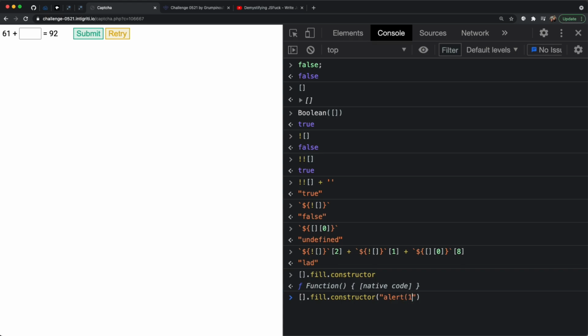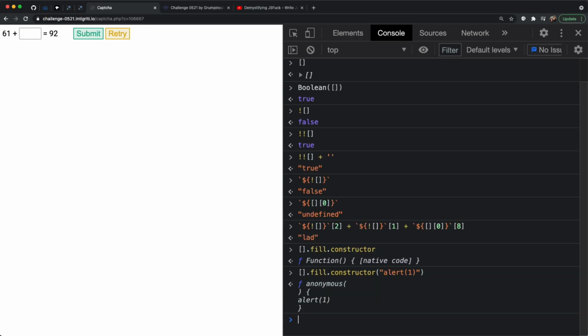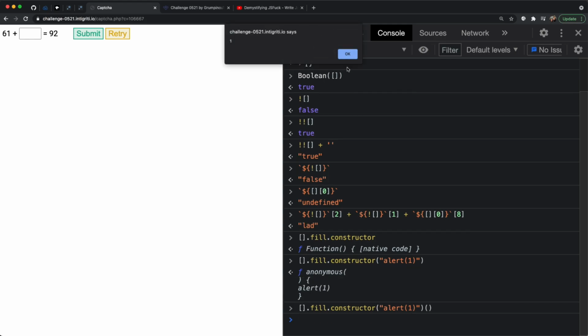So let's say we did alert1. We can see it actually did create us that function, but it's just an anonymous function, so there's not much use. But we could just immediately invoke that function that the constructor just handily created for us, and there we go. We're getting our alert box. We're now running JavaScript via a string.